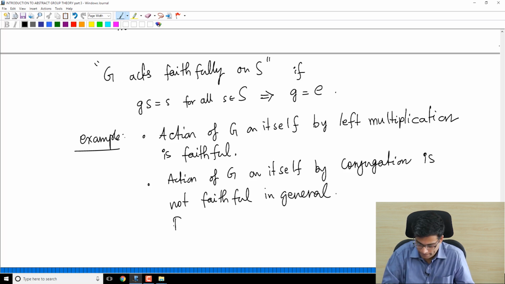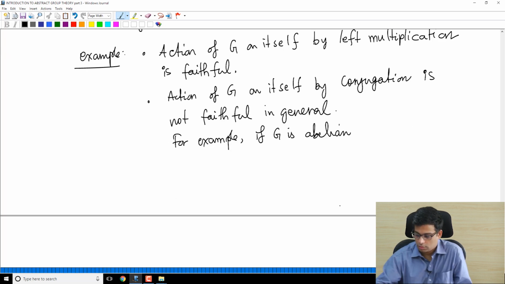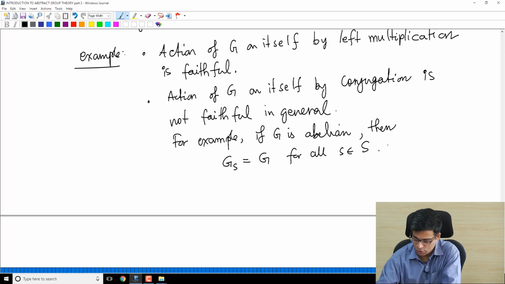So for example, if G is abelian, then the orbit of g is the singleton, and the stabilizer is G for all g, as we saw earlier.